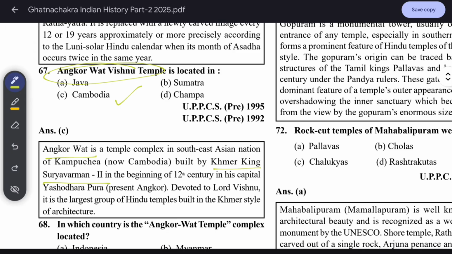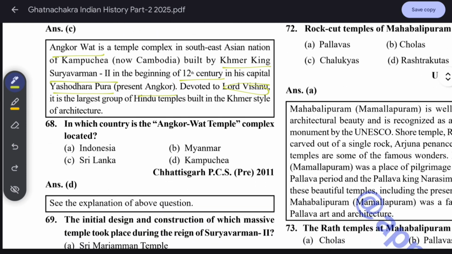In the beginning of the 12th century, in its capital Yasodharapura, present in Angkor in Cambodia, it was devoted to Lord Vishnu, the largest group of Hindu temples built in the Khmer style of architecture. In which country is the Angkor Wat temple complex located? Simple, Kampuchea, which is Cambodia.